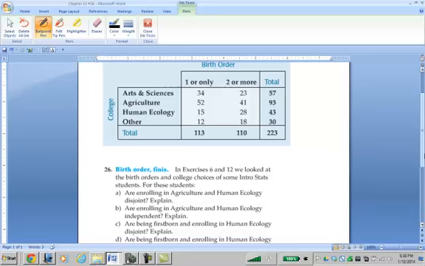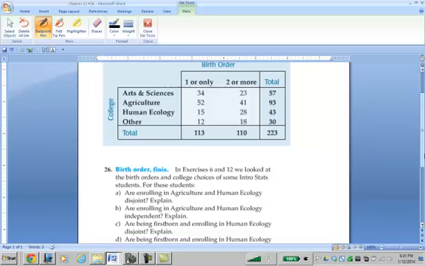So the first question is, are enrolling in agriculture and human ecology disjoint? They are disjoint because, at least in the world of this particular university, you can only enroll in one college. So if you enroll in arts and sciences, then the probability that you're enrolled in any of the others is 0. You're either arts and sciences, or agriculture, or human ecology, or other. You can't be both. There's no overlap in those categories. So that's A. They are disjoint because there's no overlap in any of those categories of the colleges.